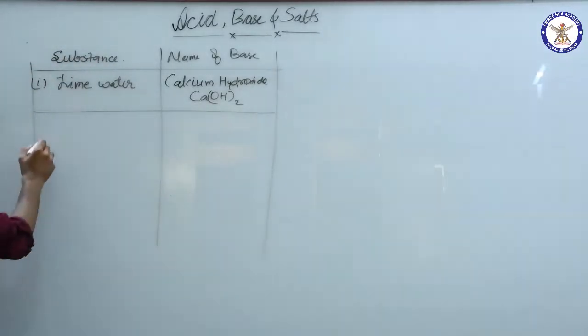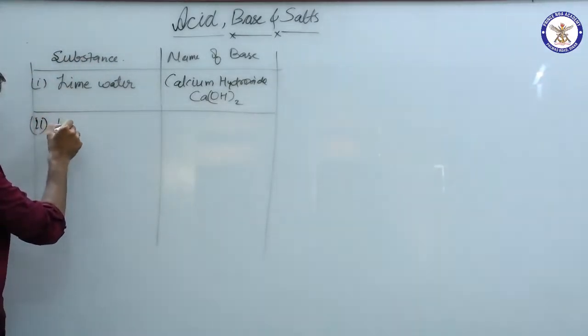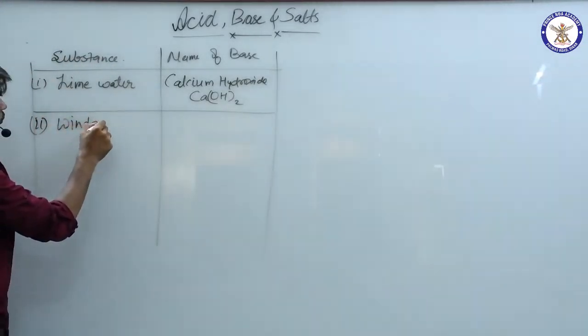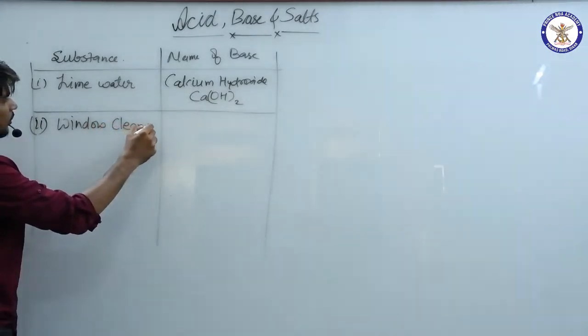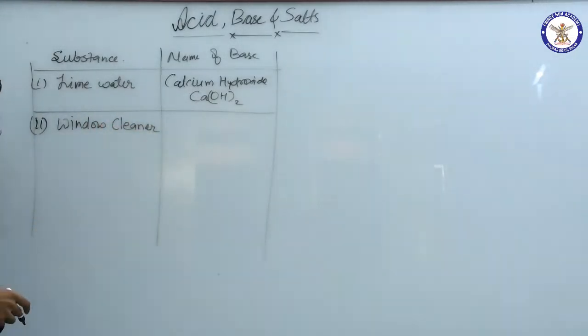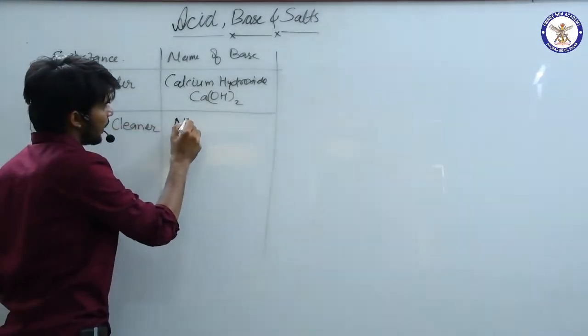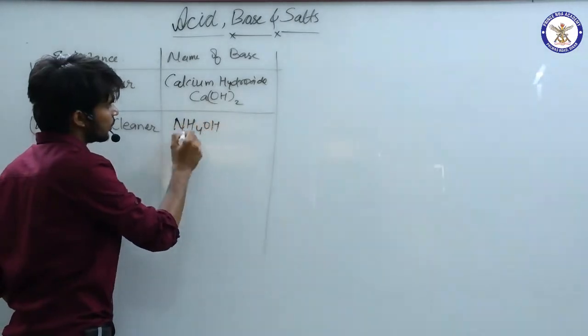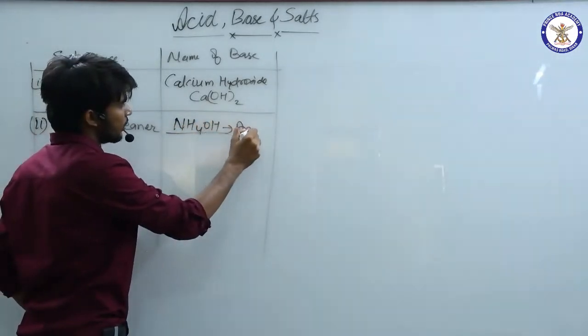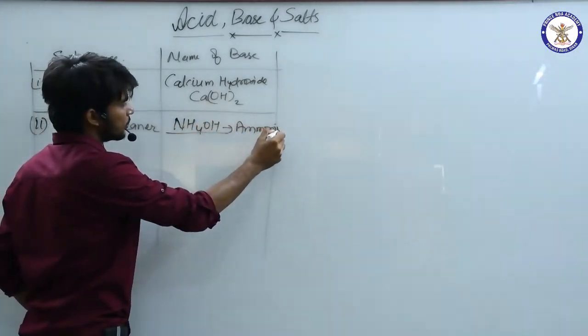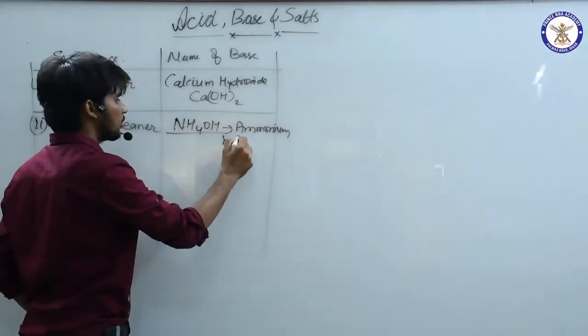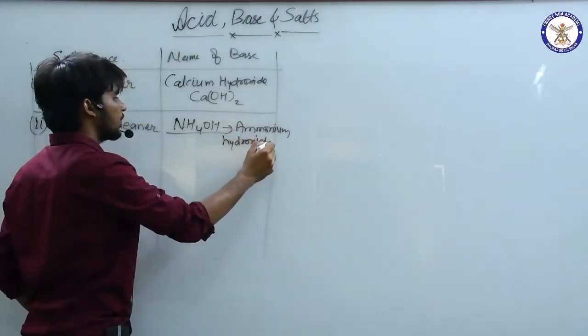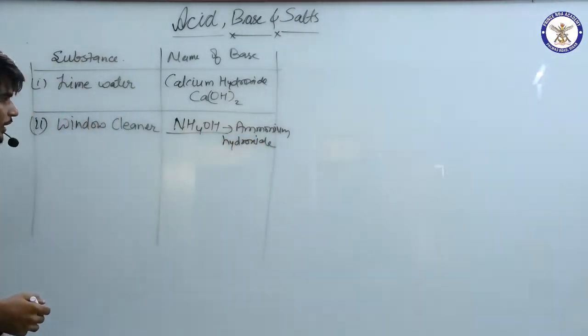Second, window cleaner. To clean the window, we use NH4OH. What is this? This is ammonium hydroxide. Fine? Yes.